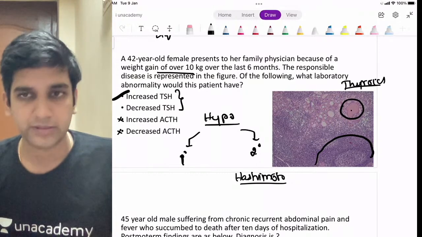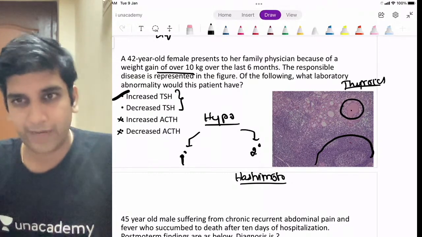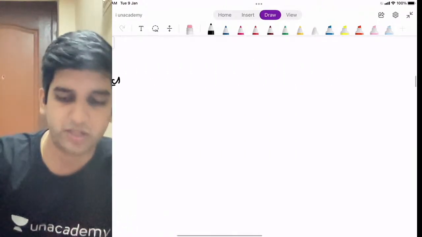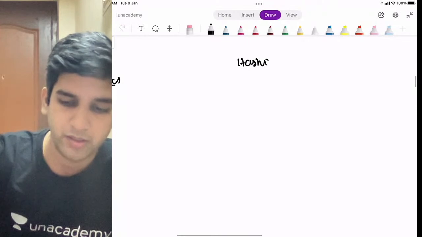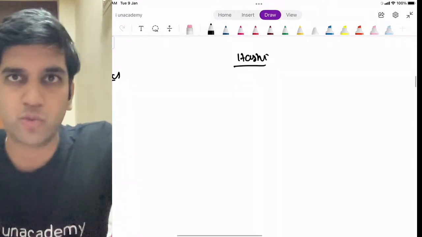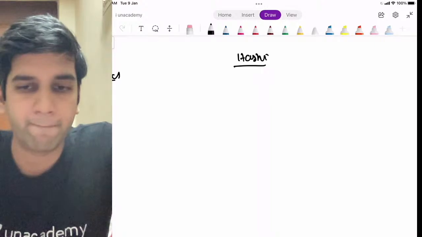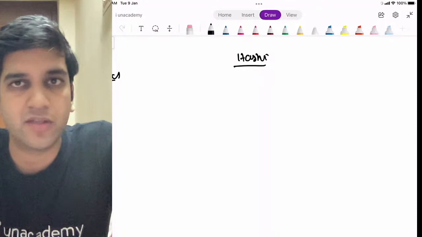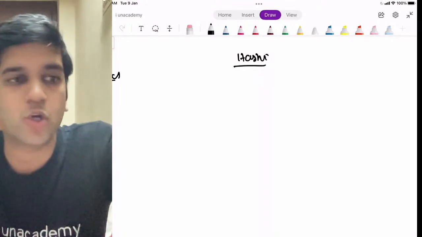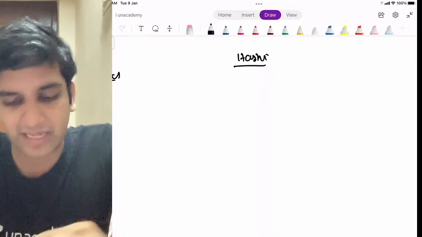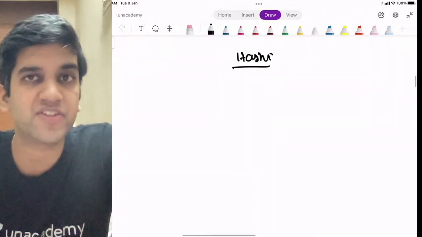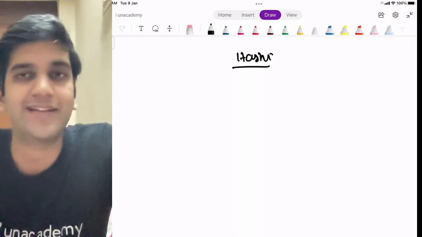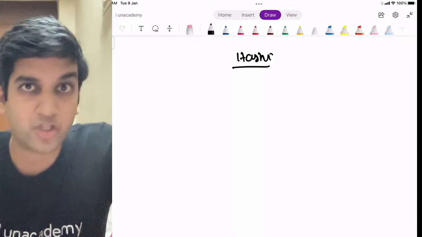TPO antibodies, right? Since Ali has given us an input, I want to take a detour from that, and we'll go back and come again, right? Let's take Hashimoto's thyroiditis here. Hashimoto's is an autoimmune disorder, right? Most of you know that Hashimoto's is an autoimmune disorder. How do you think destruction starts? The TPO antibodies, are they the effect of the destruction or the cause of the destruction? I just want this answer because based on that, my hypersensitivity will change. The anti-TPO antibodies, which you must have read in Hashimoto's, are they the effect of destruction or the cause of destruction?